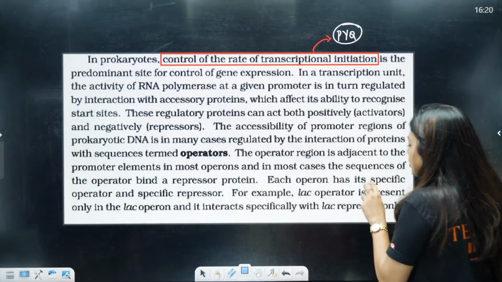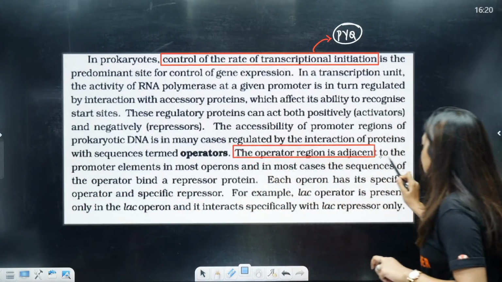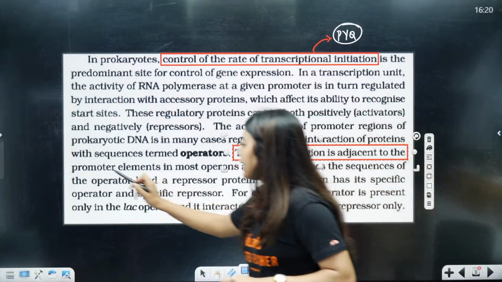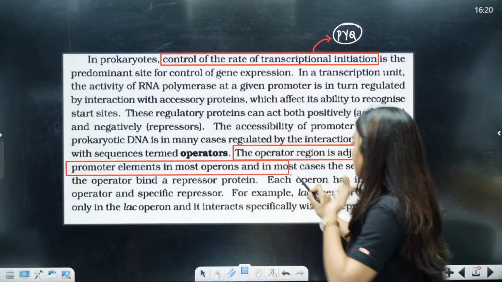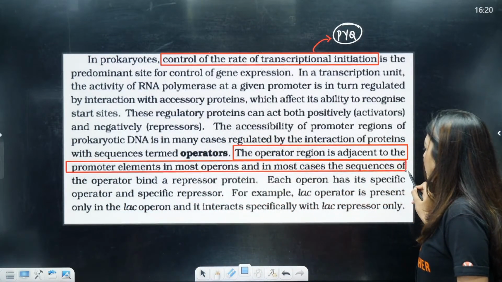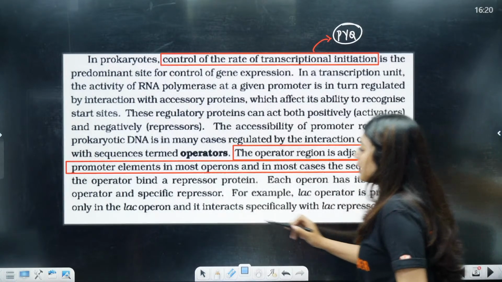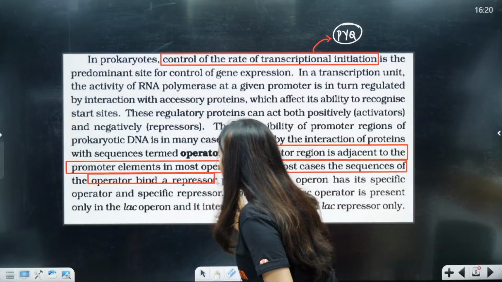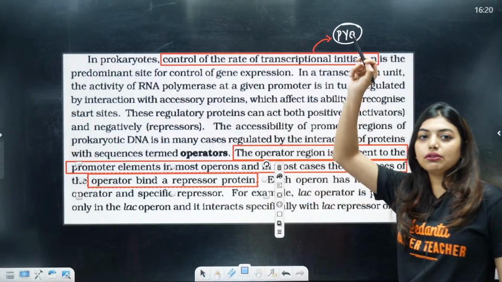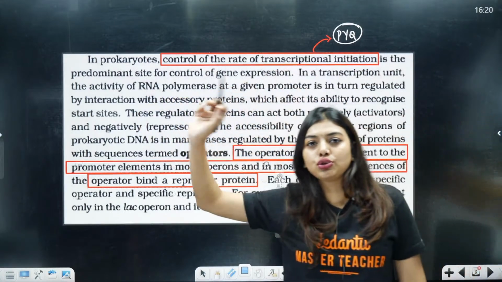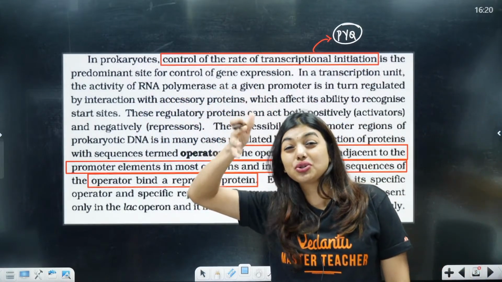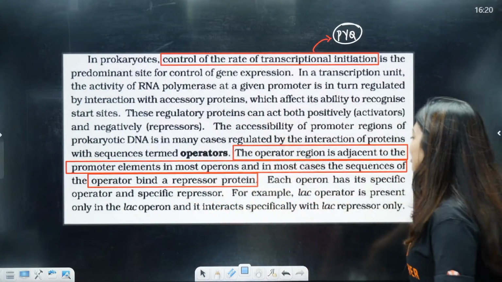Now look here students, the operator region is adjacent to the promoter element in most operons, and in most cases the sequence of the operator binds a repressor. That means the repressor protein will go and bind with the operator and tell RNA polymerase, today I am not in the mood to do transcription, so let's switch off. That is how they behave.